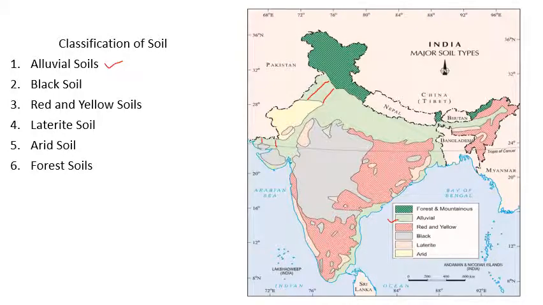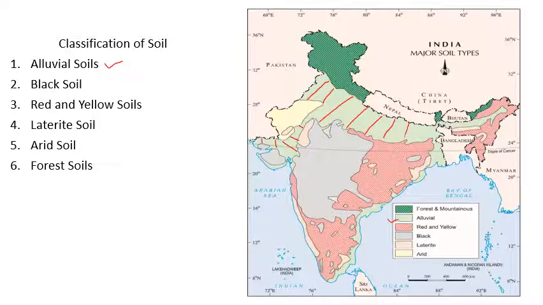Excluding some area, in the parts of Gujarat state you will find the alluvial soil. It is a belt, the northern plains we call them. This physical unit is what? Northern plains. Now these plains are formed by three major rivers.